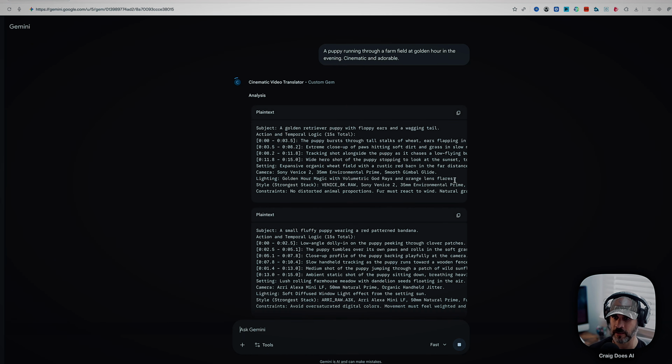It's going to give me 3 different prompts that we can use. And as you can see here, it's broken down by timestamps, by information, and by meta tokens. Meta tokens are extra descriptors, I guess you can say. It's going to be cameras, lenses, shots, things like that. It's all built into this gem already.